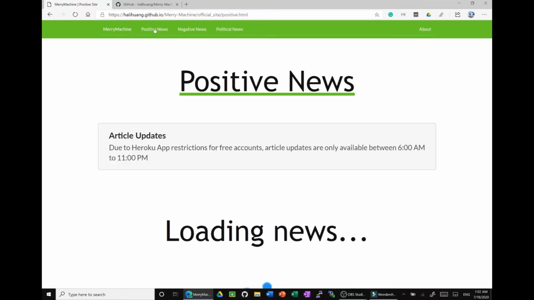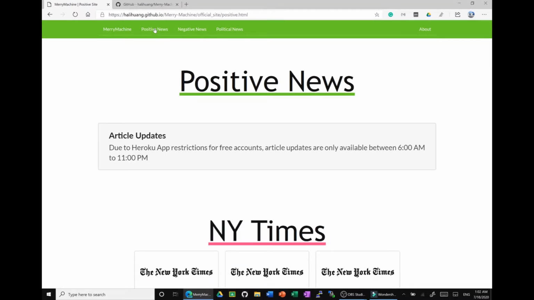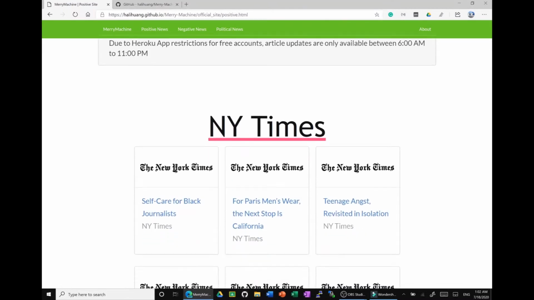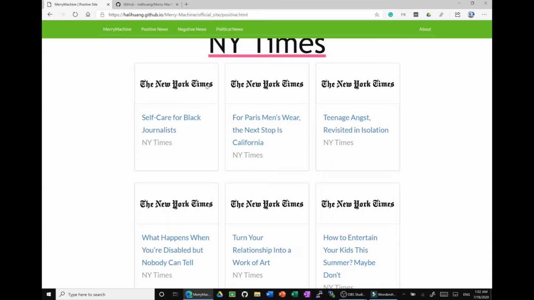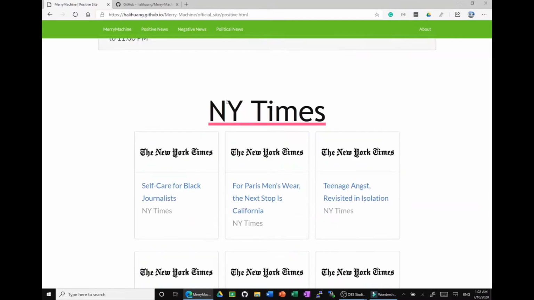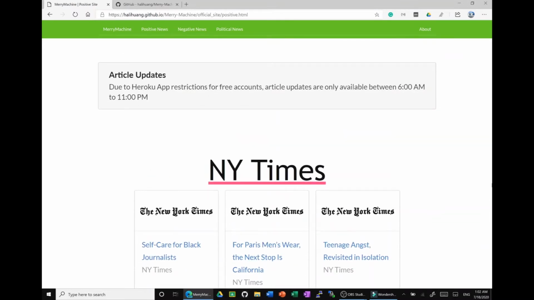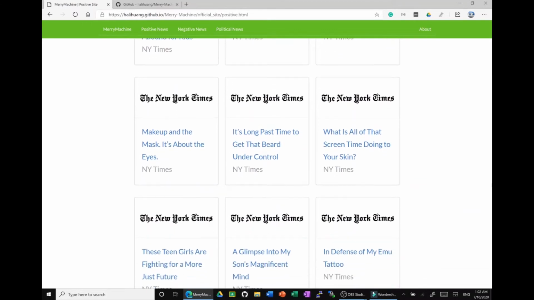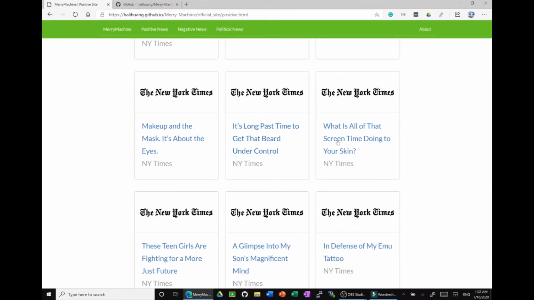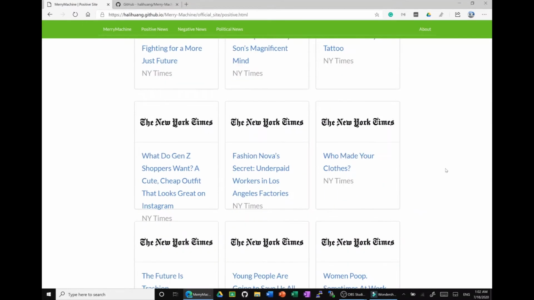of that section. The client side is hosted on GitHub Pages and pulls data from a Heroku Python Tornado server through a WebSocket. We update the article data several times a day, excluding inactive hours between 11 a.m. and 6 p.m. in order to abide to the 550 monthly dyno hours that are provided by Heroku for free.